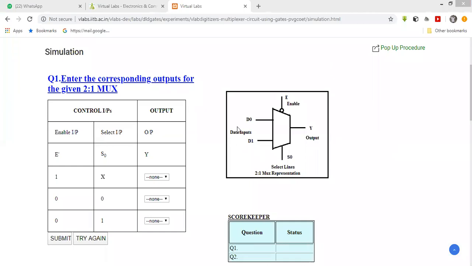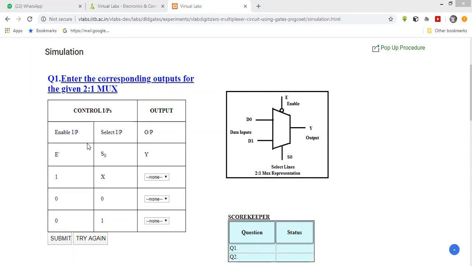Now it is a block of 2 to 1 multiplexer, D0 and D1 are the inputs. It is the enable, select line, Y is the output, control inputs and output. Where to find the answer here? There is where to find the output. You have to write down the outputs, and here you are getting your scorecard.